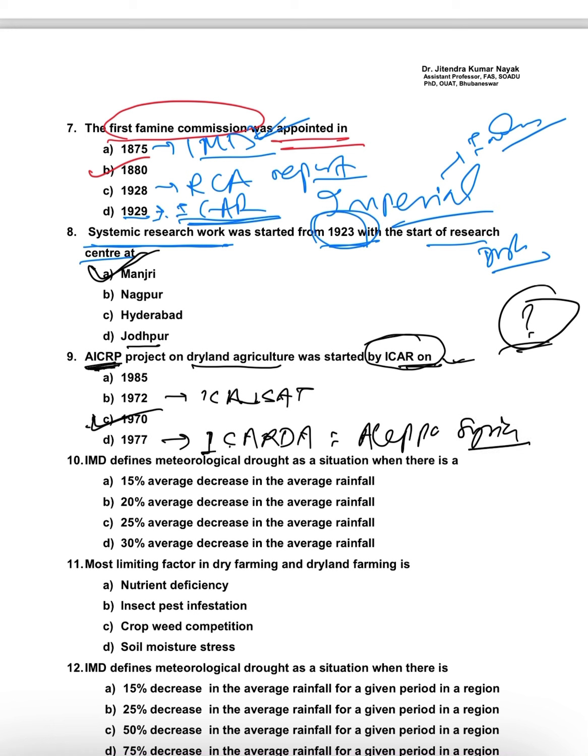ICARDA means International Center for Agricultural Research in Dryland Areas, an international research institute related to dryland areas. If I ask you the year 1985, what is the most important event or organization that was established during 1985? Please answer in the comments.